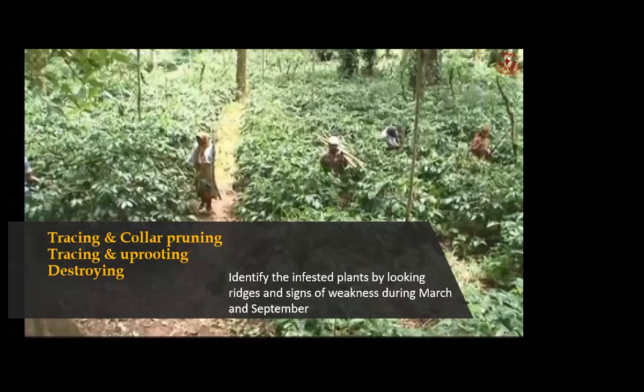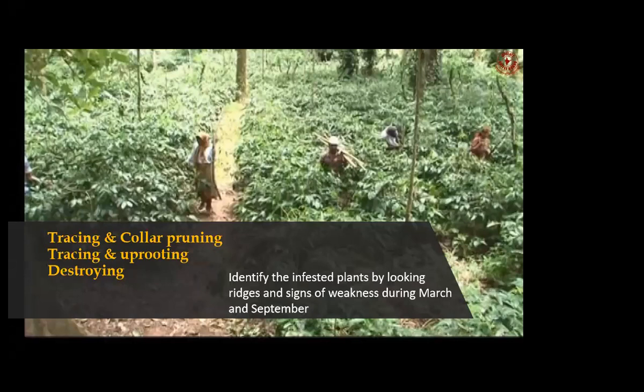Then let's divide the management measures into two parts. One is for infested plants, another is for healthy plants. Let's imagine you have infested plants. The first thing you need to do is tracing operations. Tracing is nothing but identification of infested plants. Then you are going to take some decisions on the infested plants.